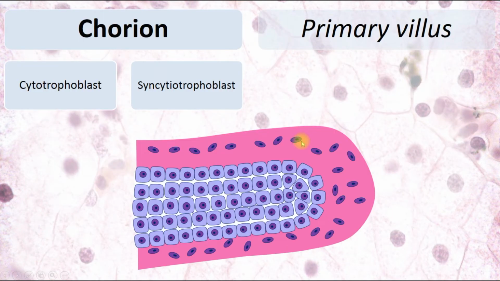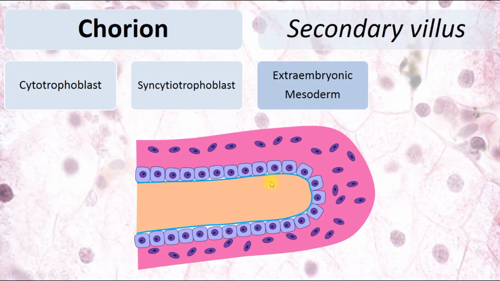So let's make a summary. Chorion has villi. Primary villus has 2 components: cytotrophoblast and syncytiotrophoblast, so 2 layers of trophoblast. In the secondary villus, extraembryonic mesoderm grows inside the villus, and it's the 3rd additional component. So the secondary villus is the primary villus plus extraembryonic mesoderm.